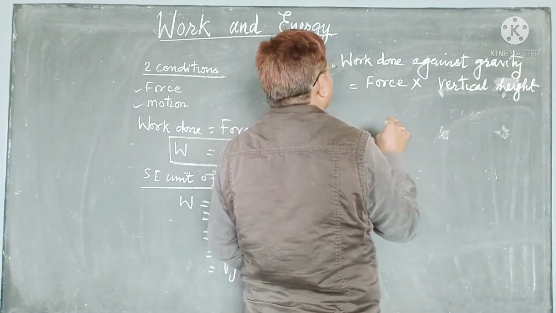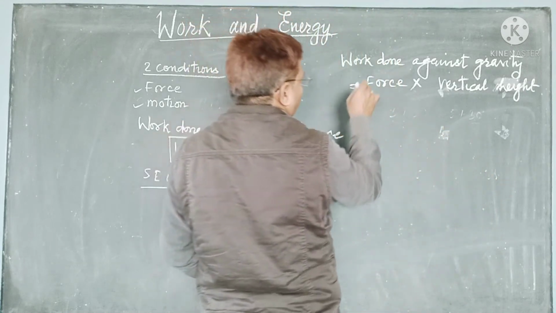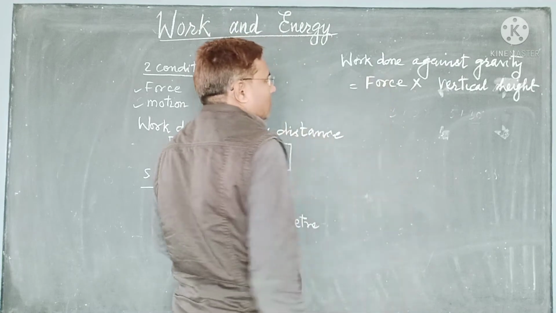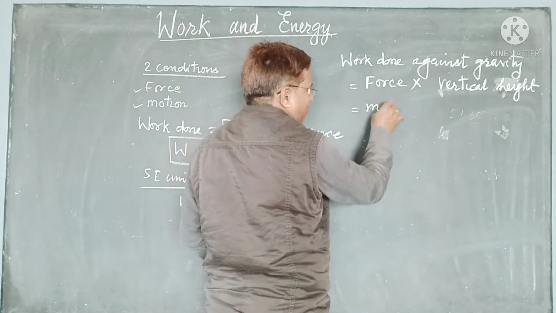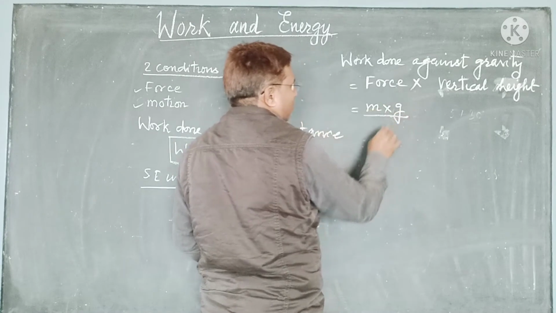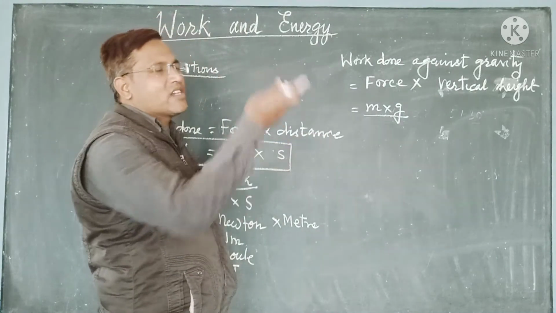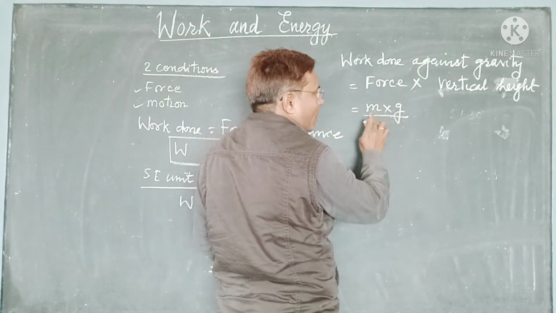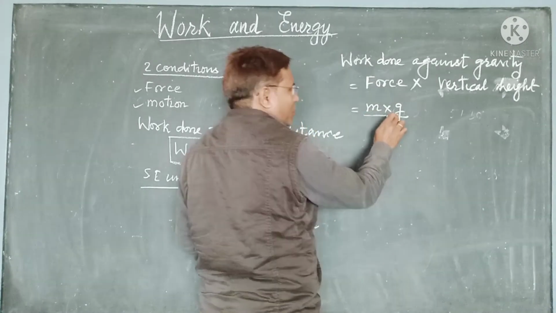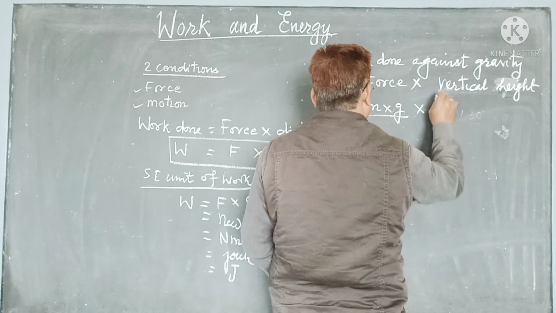Here the force we will write in the form of mass into gravity, because this body is moving against gravity. So we denote F in terms of mass and gravity, and vertical distance, vertical height, we denote by h.